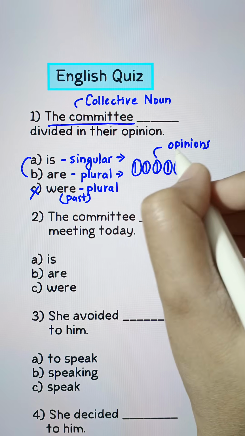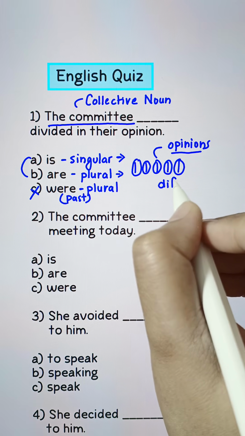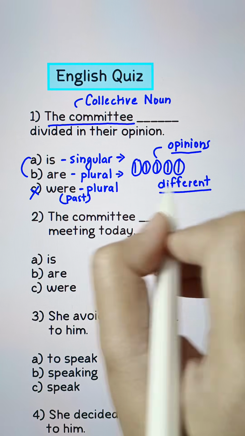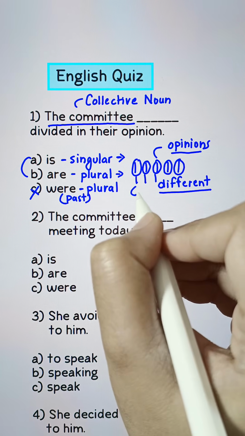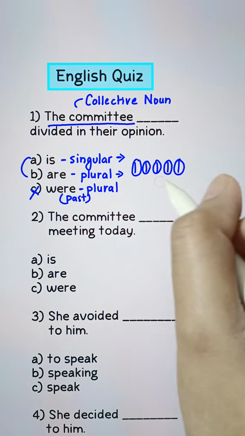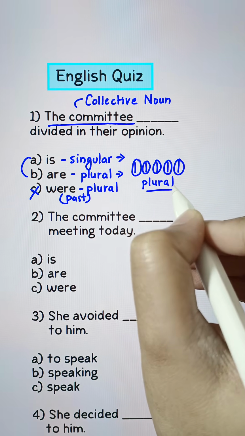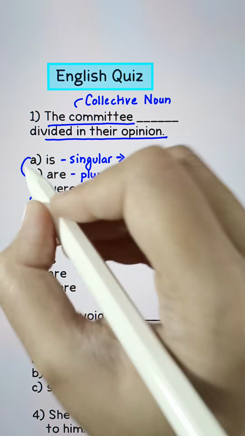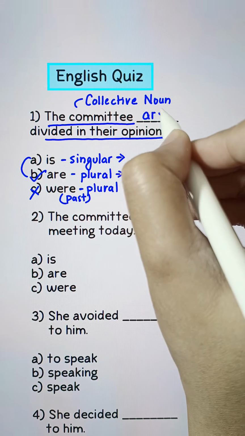Each of them has different opinions, something different to offer to the table. So, different views add up as plural subject. Therefore, with this logic, the committee acts as plural subject. The committee are divided in their opinion.